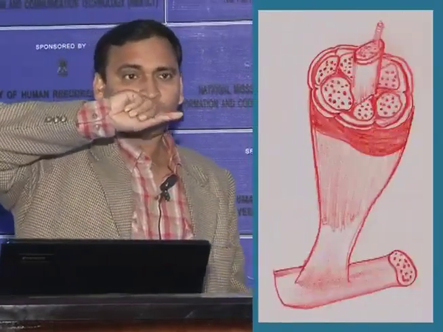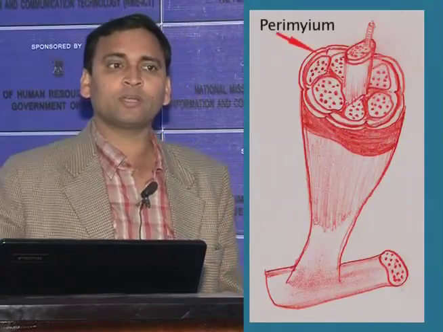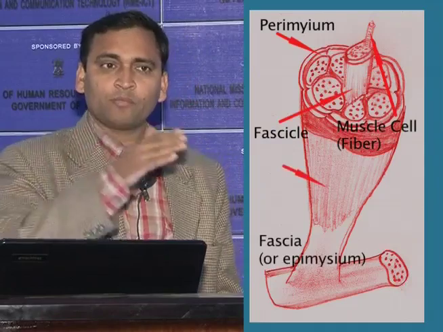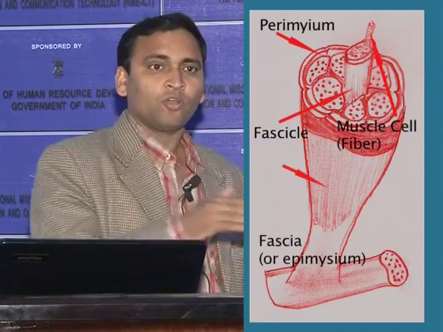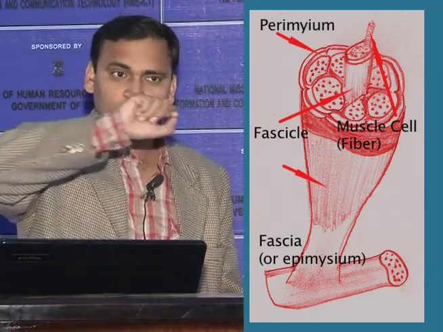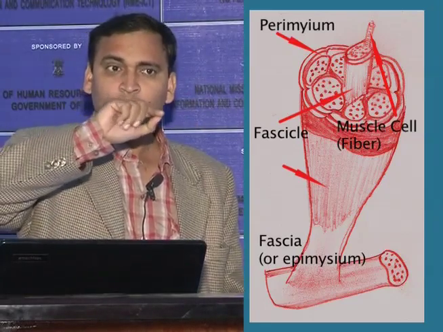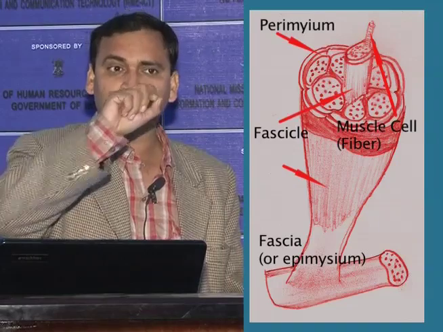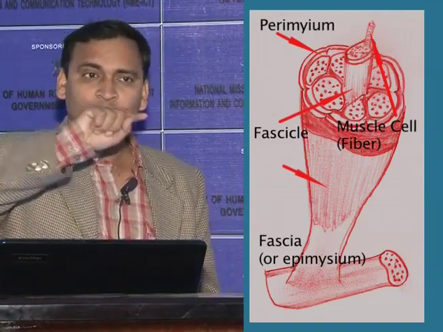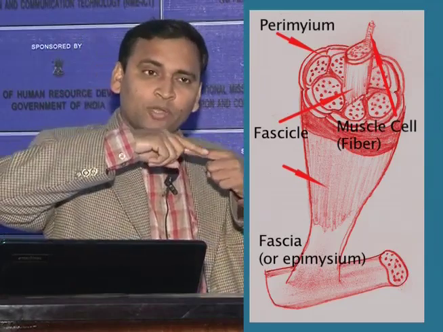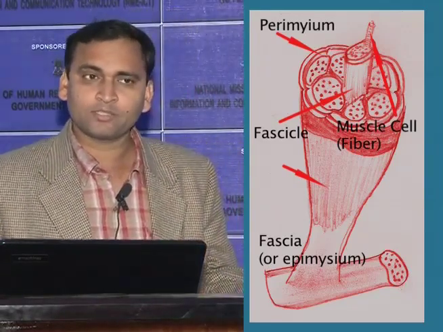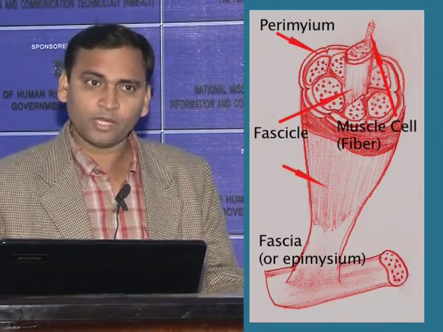Endomysium is the innermost connective tissue sheath which covers the muscle fiber, the thinnest portion of muscle. All muscle fibers are wrapped by a connective sheath known as endomysium. Clear?